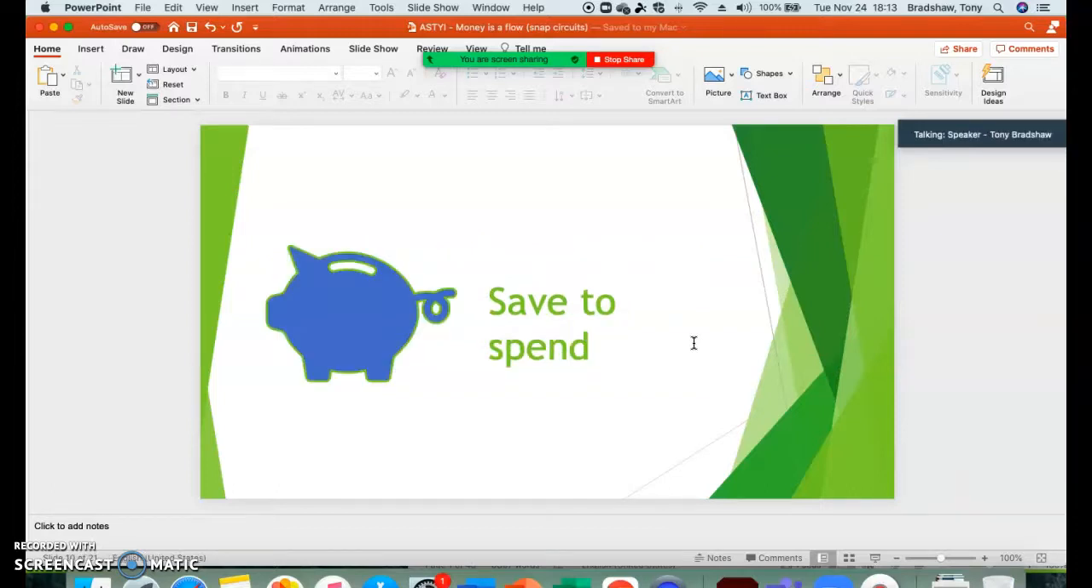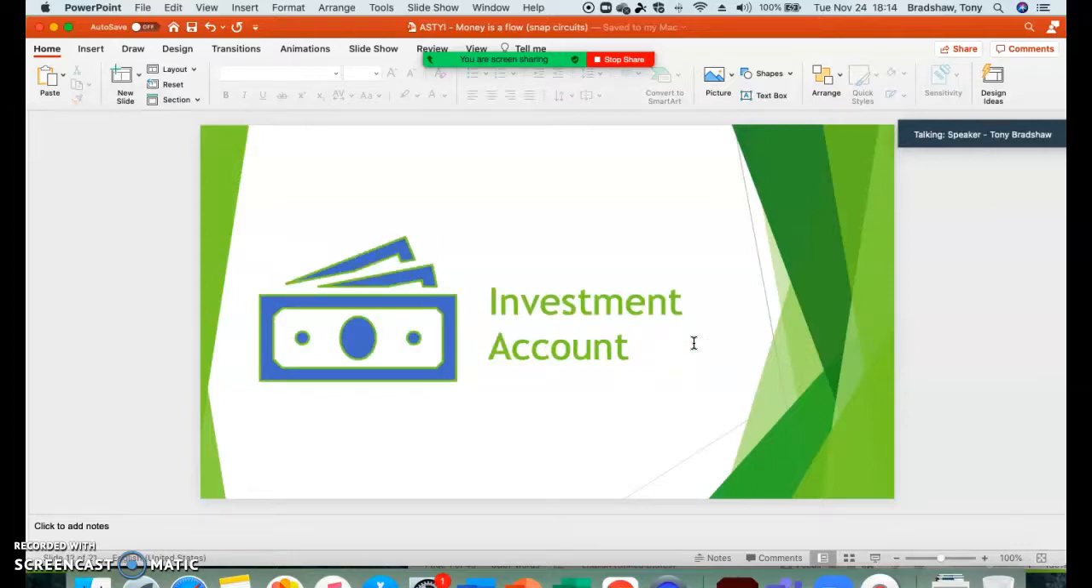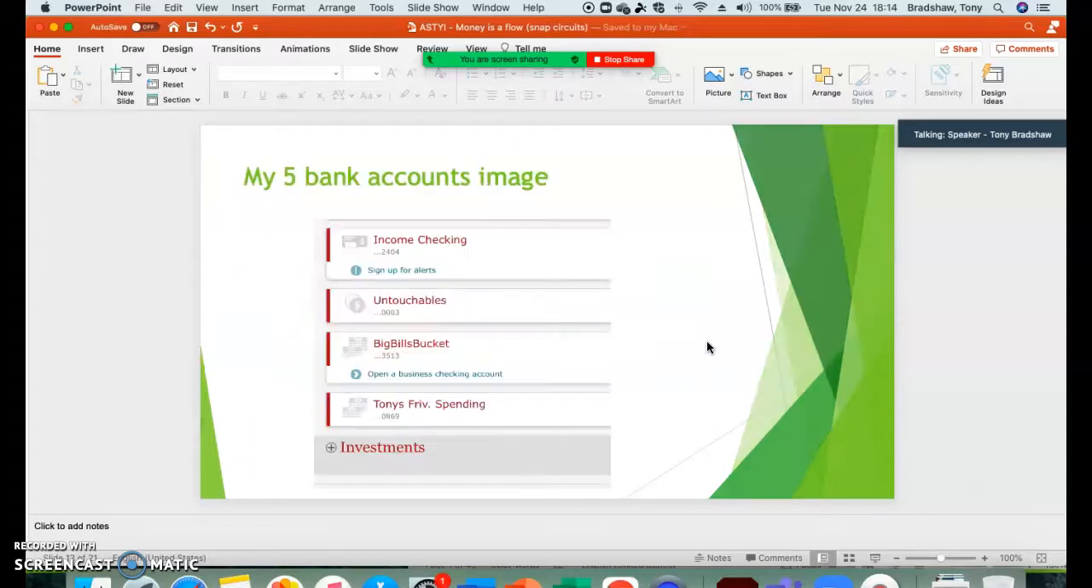Save to Spend. This also fits under the frivolous spending, followed by Save to Keep. I love the old floppy drive that showed up as the possible image for this. Gonna put it on there and keep it. Save to Keep is also known as an untouchable account. Lastly is the investment account. The question for this account is, what am I going to invest in next?